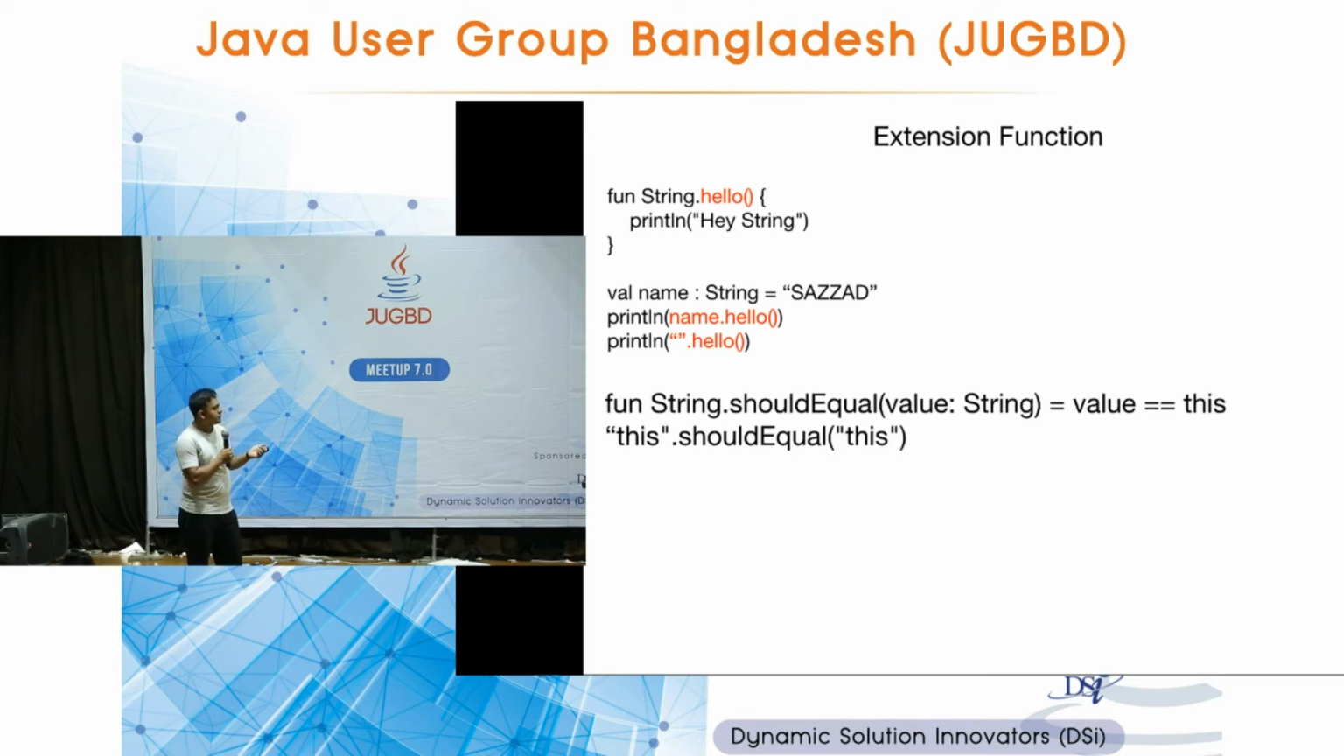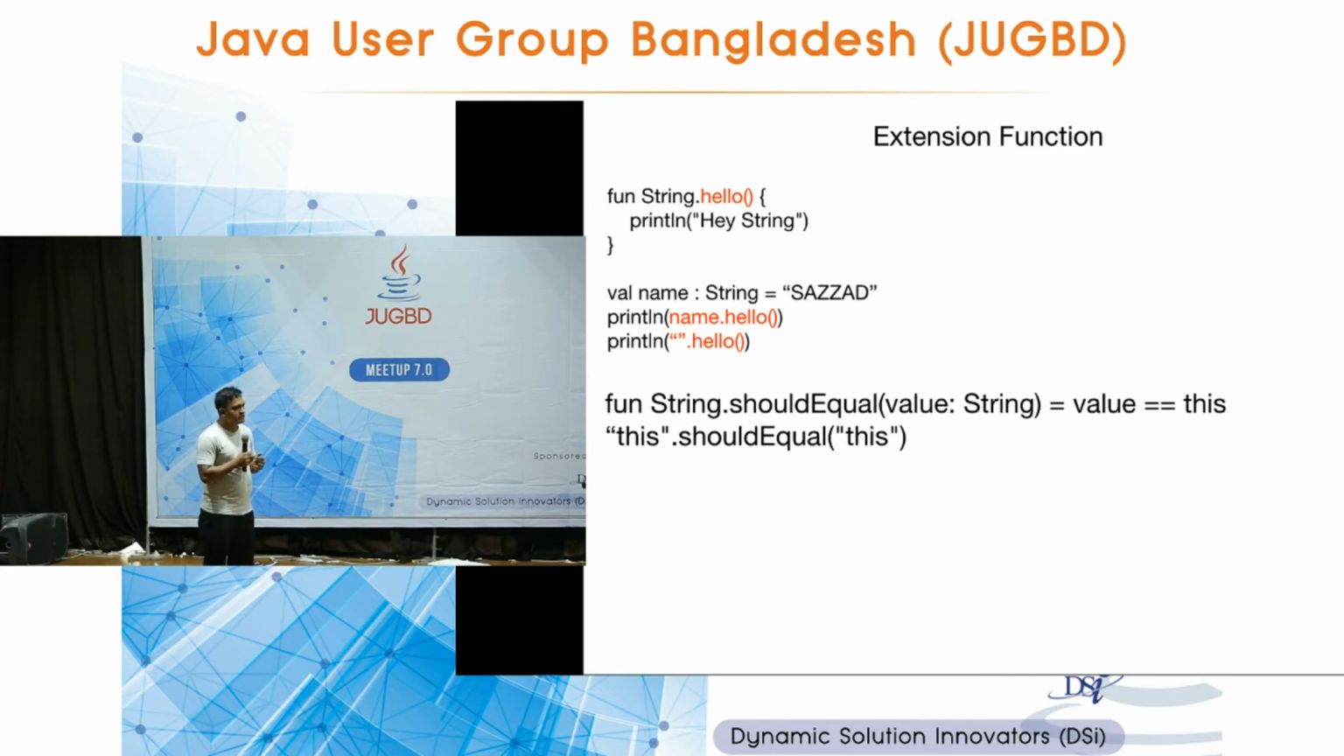Another extension function, shouldEqual. It checks if two strings are the same. So from String dot shouldEqual another value, that checks if the value sent from the call, in this case maybe a name, is the same or not. And then you just return value equal to this. So we all have written this kind of code. And you can call it like this.